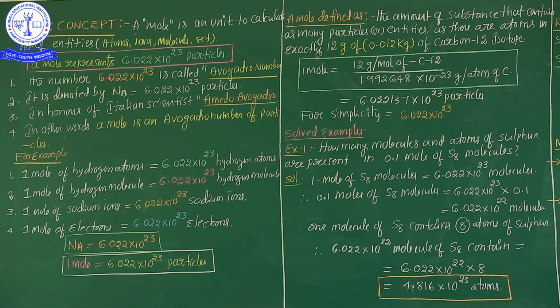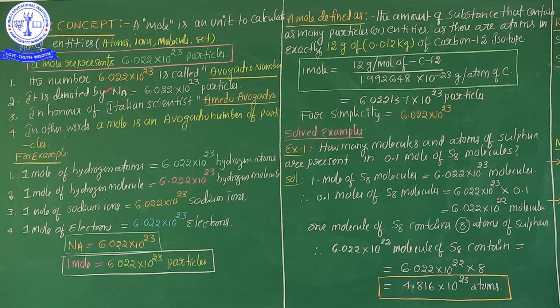The number 6.022 into 10 to the power of 23 is called the Avogadro number. Listen very carefully. A mole represents 6.022 into 10 to the power of 23 particles, and it is considered as 1 Avogadro number. Avogadro number is nothing but 6.022 into 10 to the power of 23.